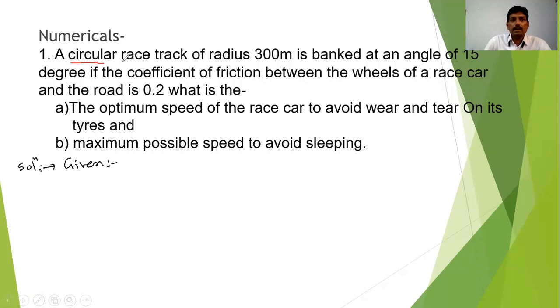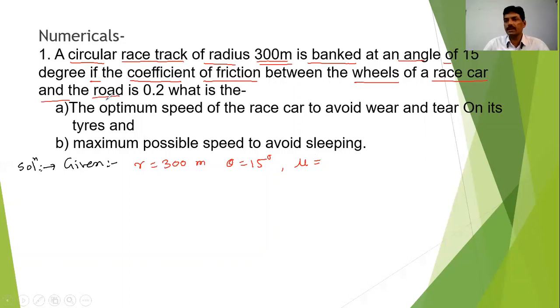A circular race track of radius 300 meter. That means R is given as 300 meter. It is banked at an angle of 15 degree. That means theta is given as 15 degree. The coefficient of friction, that means mu, between the wheels of the race car and the road is 0.2.